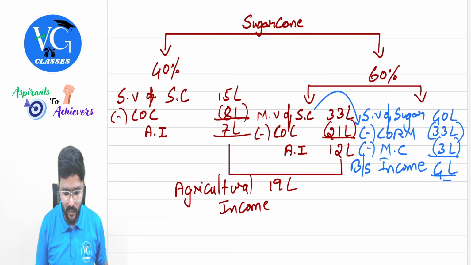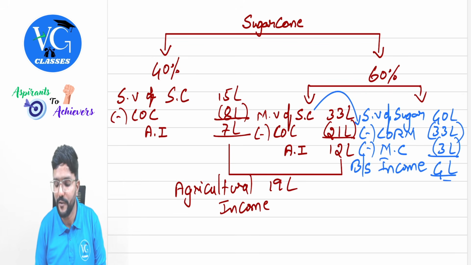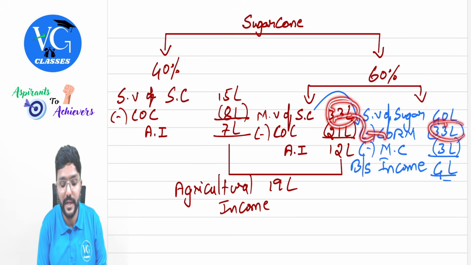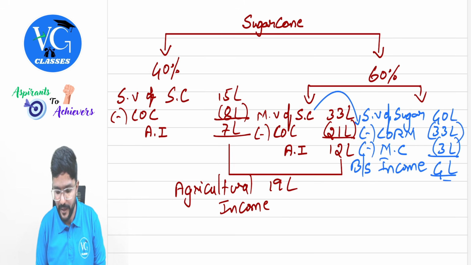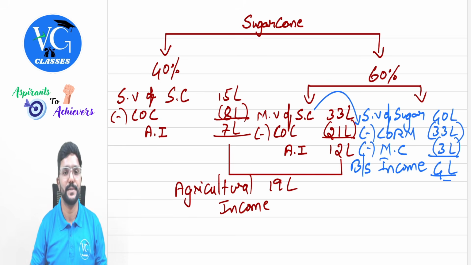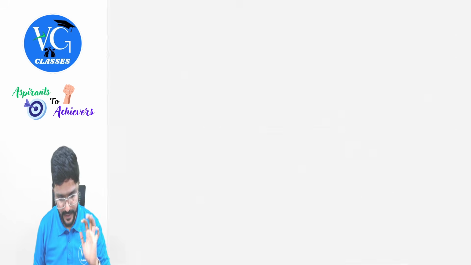Then coming to the next part, assume whatever sugar has been manufactured from the 60% of the sugar cane is sold for 40 lakh. Then what is the cost of raw material? This 33 lakh will come. Only 33 lakh. Don't take the other figure. Please be careful. Then the manufacturing cost is assumed to be 3 lakh. So what is the business income? 4 lakhs. Business income comes to 4 lakh. Hope you got clarity. Yes.